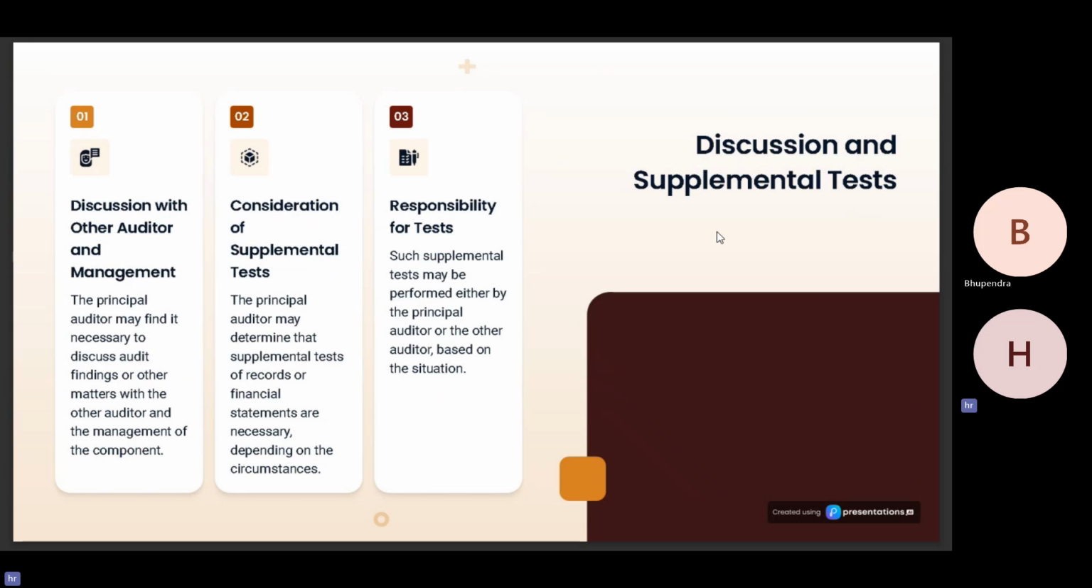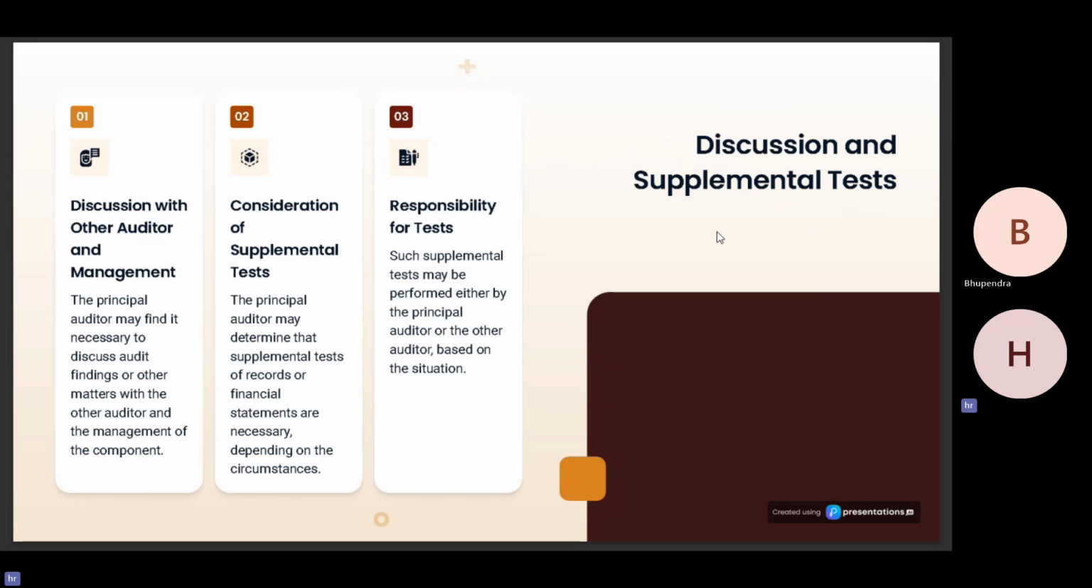Discussion and supplemental tests. Discussion with the other auditor and the management as well. The principal auditor may find it necessary to discuss audit findings or other matters with the other auditor and the management of the component. Wherever any significant matter is reported by the other auditor to the principal auditor or to the management, the principal auditor may determine the need to discuss it with the management or with the other auditor or with both.